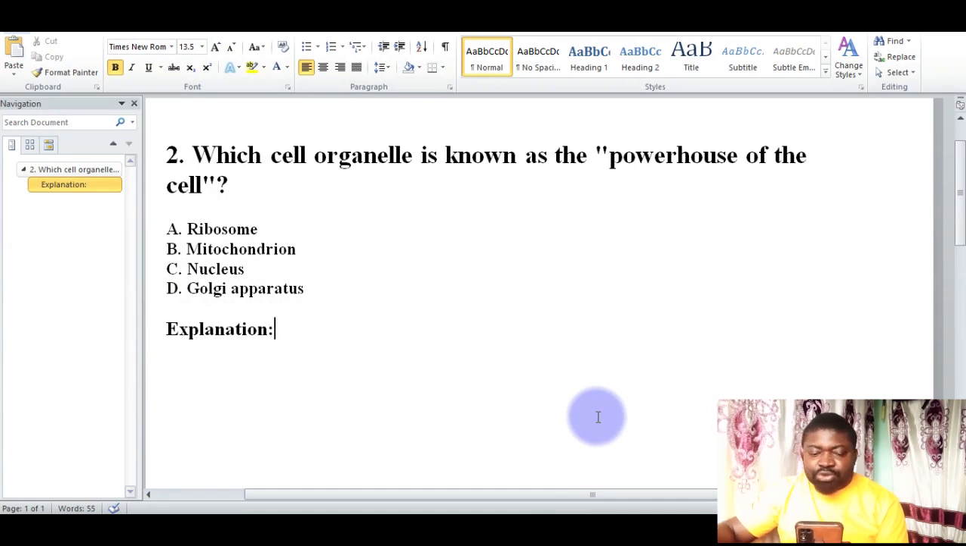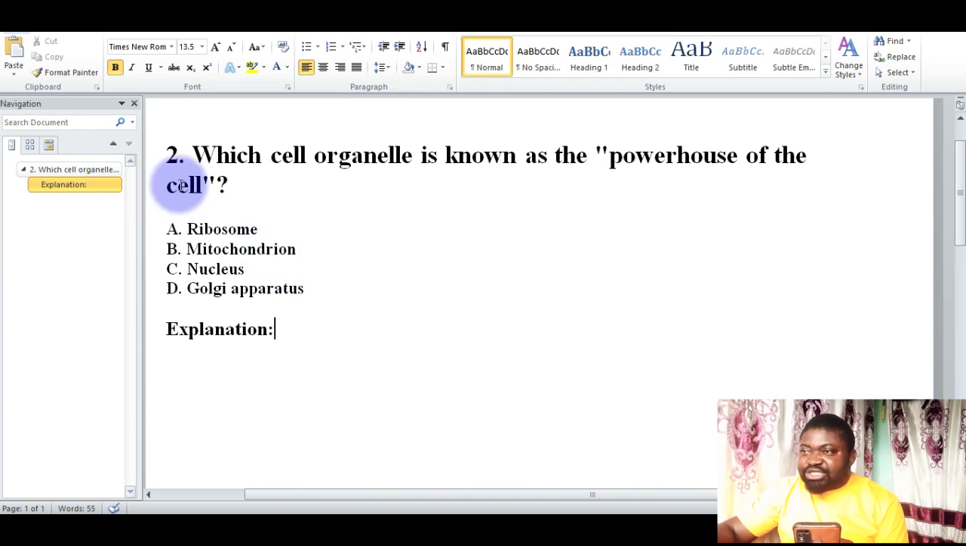Question number 2. Which cell organelle is known as the powerhouse of the cell? We have ribosome, mitochondria, nucleus, and Golgi apparatus. I want you to look through it and tell us exactly which you think is correct. If you look critically through this, the correct answer is going to be B, which is the mitochondrion.